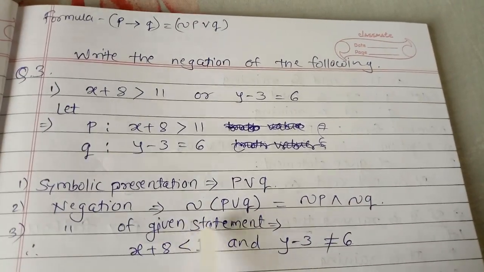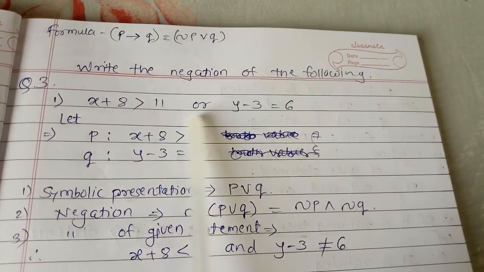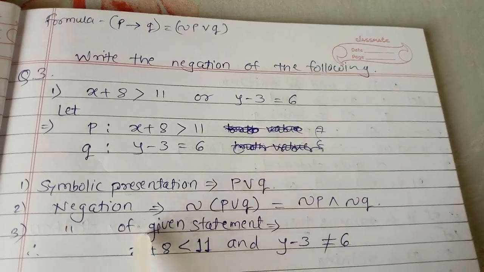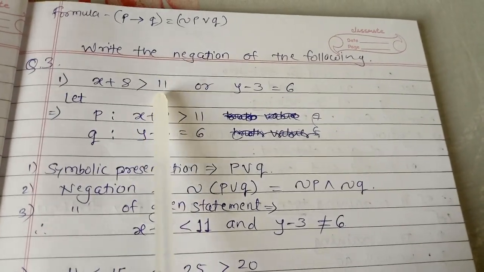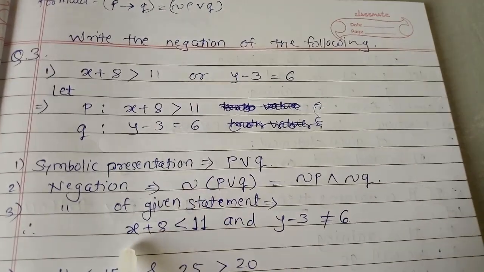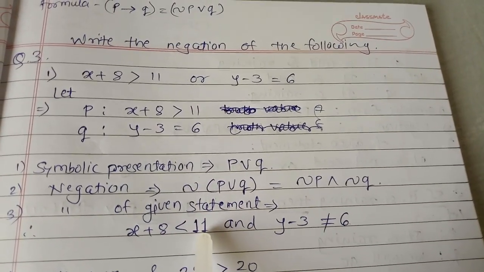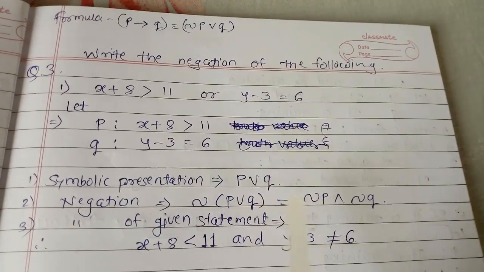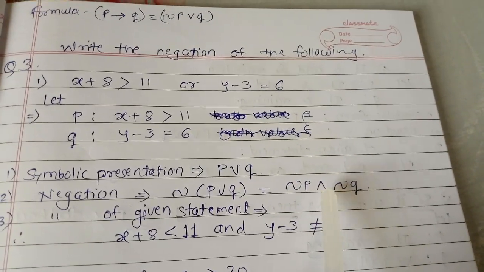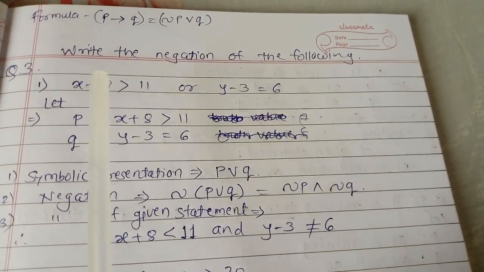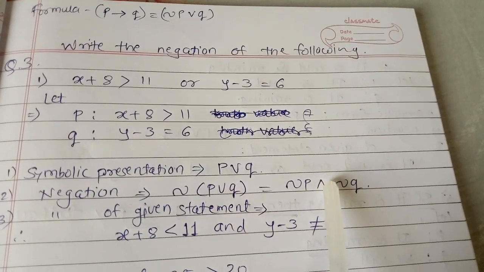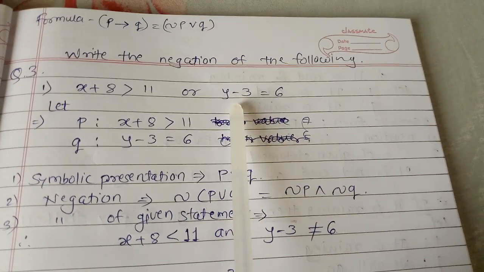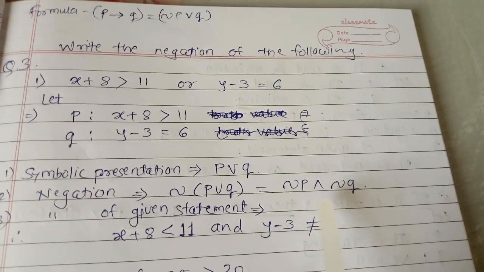Now we have to write down the negation of the given statement. So this one is the given statement, and we have to write down its negation. Since there is x plus 8 greater than 11, we have to write down x plus 8 is less than 11. So negation of p is x plus 8 is less than 11 and y plus 3 is not equals to 6.